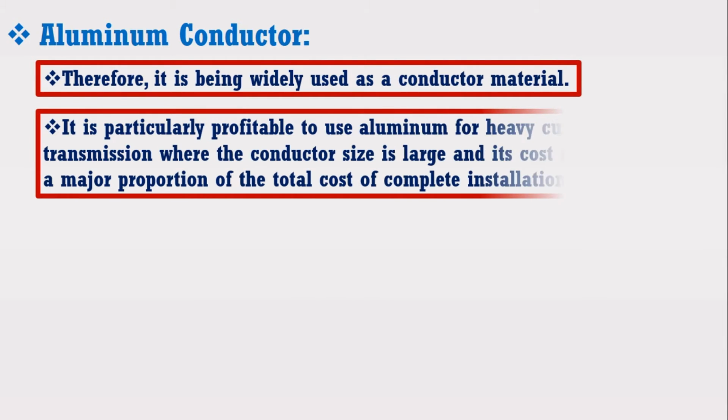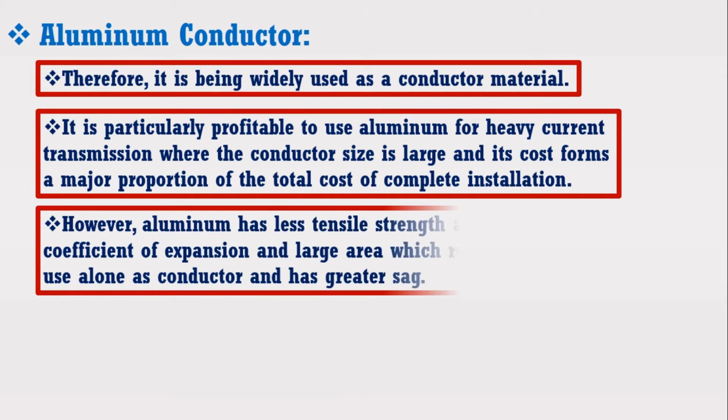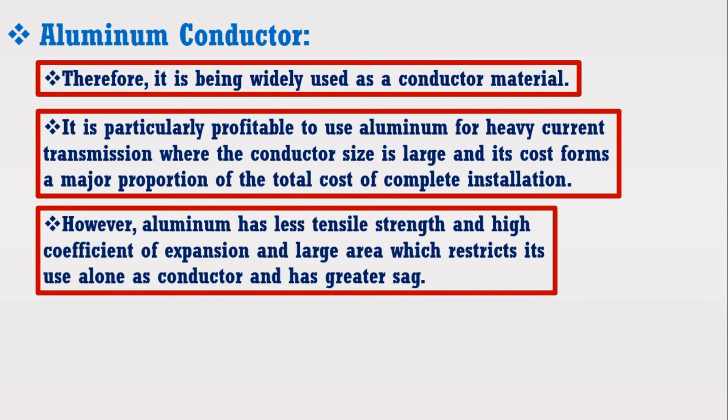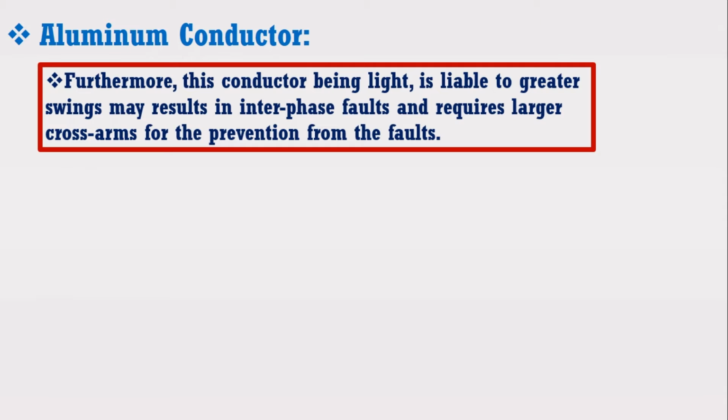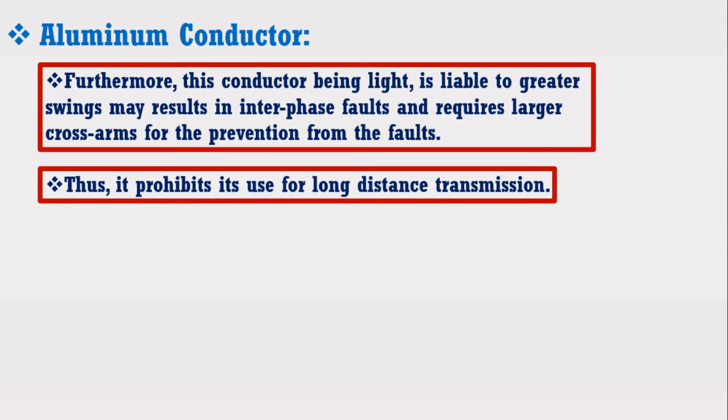It is particularly profitable to use aluminum for heavy current transmission, where the conductor size is large and its cost forms a major proportion of the total cost of the complete installation. However, aluminum has less tensile strength, high coefficient of expansion, large area which restricts its use alone as a conductor, and has greater sag. Furthermore, this conductor being light is liable to greater swings, may result in interphase faults, and requires larger cross arms for the prevention from the fault. Thus, it prohibits its use for long distance transmission.